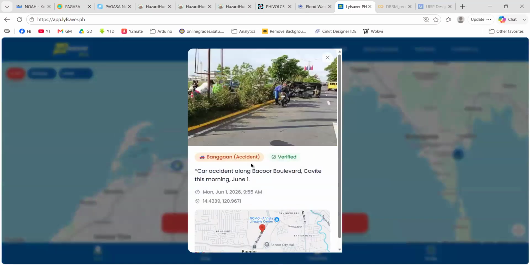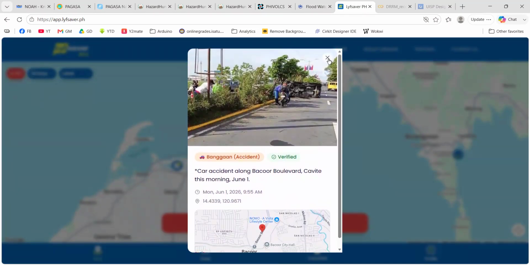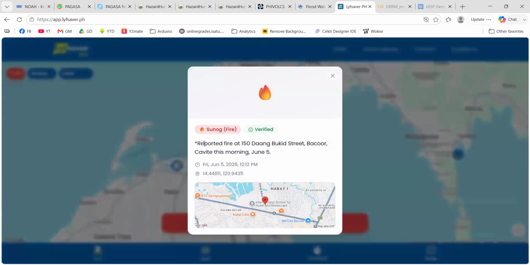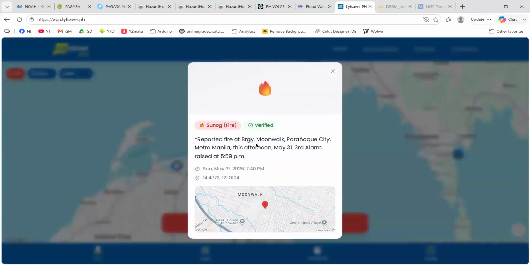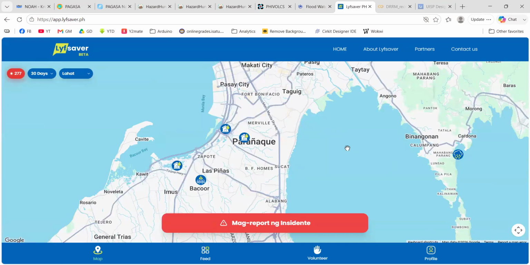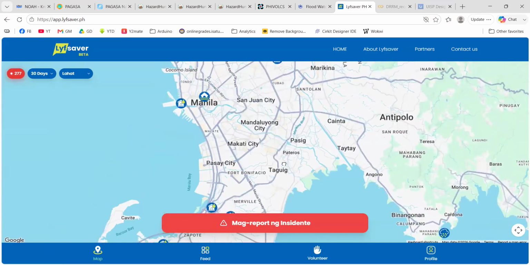Here in Las Piñas or between Las Piñas and Bacoor, car accident or even man-made disasters are reported here. Okay, here we have a fire disaster in Bacoor also. In Parañaque, okay, no comment. Also, fire disaster. Isn't it surprising that there are two fire disasters simultaneously taking place in the city?